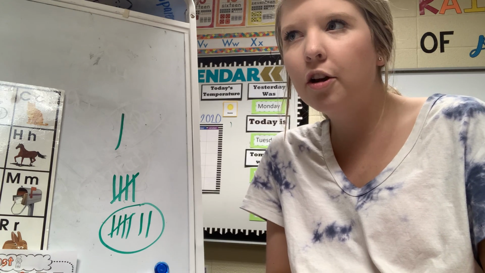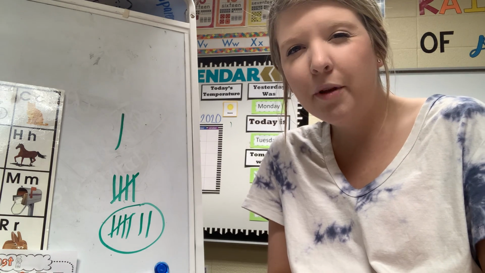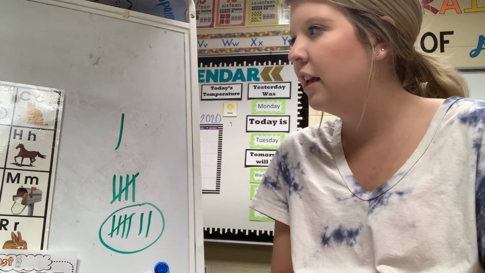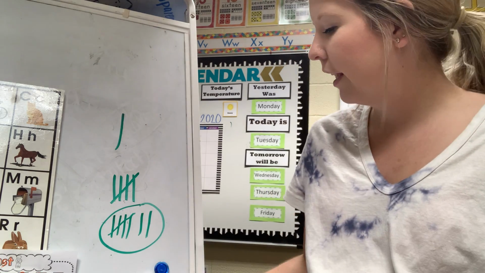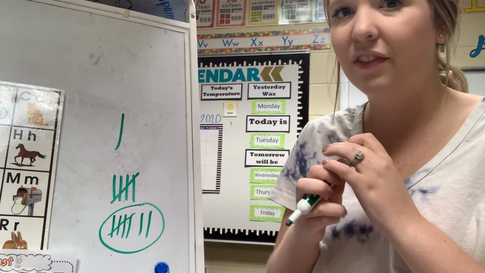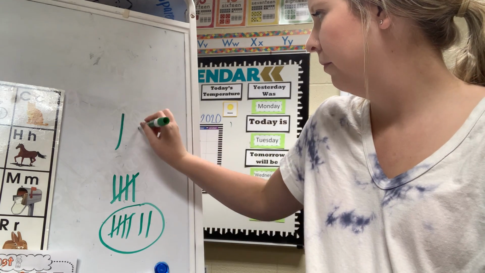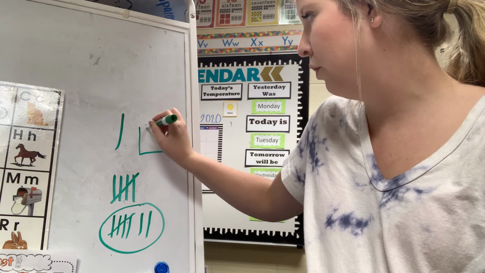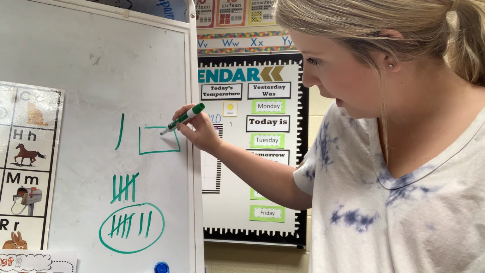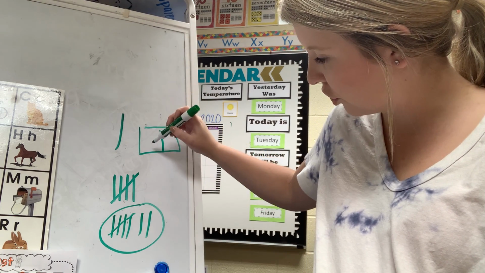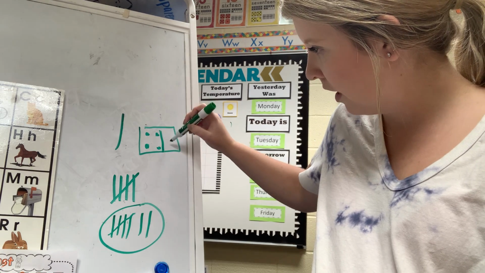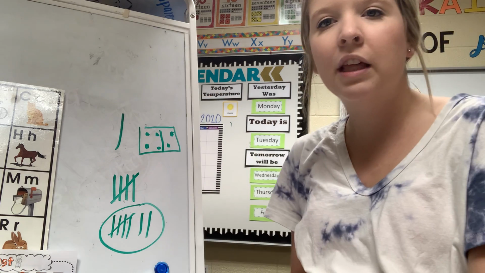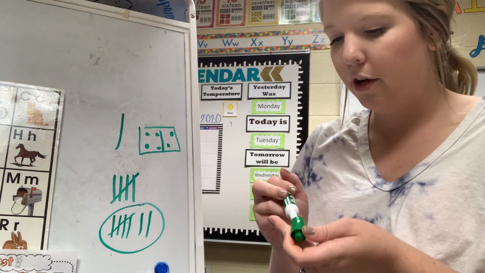All right, now it says daily domino. Raise your hand or tell your parents, have you ever seen a domino before? What's a domino look like? Sometimes we use dominoes to play games. And if we're playing a game, a domino might look kind of like this. Are you ready? So it's like a rectangle, and it has a line, and then there's dots. So it might look like 1, 2, 3, 4, and 2 over here. It could look something like that, but it's a domino.